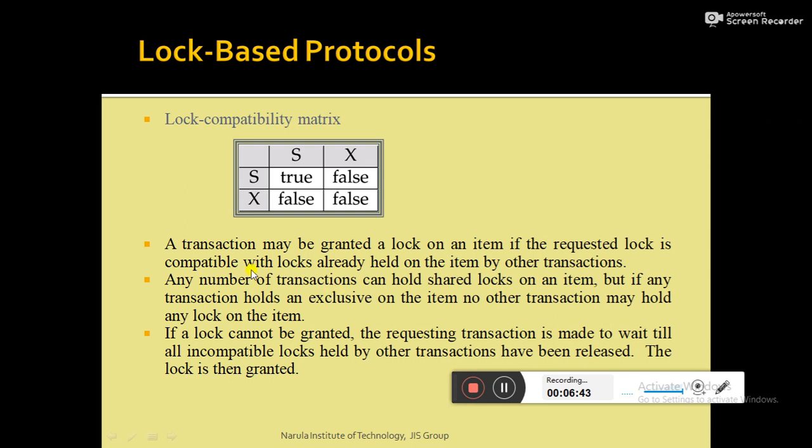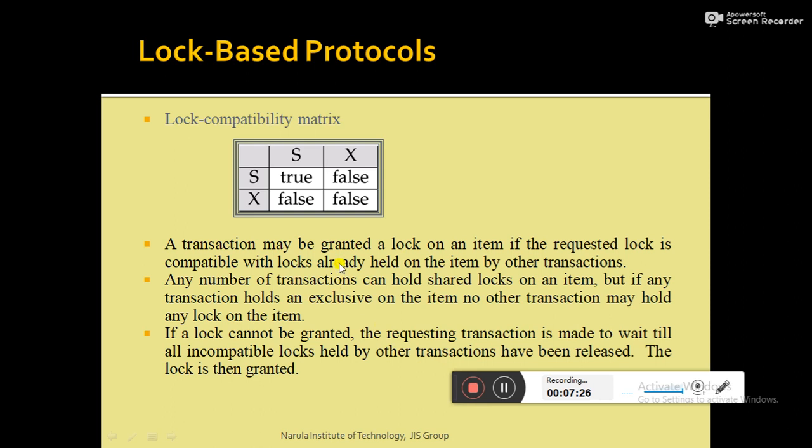Next is, as I've mentioned, that a transaction may be granted a lock on an item if the requested lock is compatible with the lock already held on the item by another transaction. That means, suppose a transaction makes a lock request on a data item, say data item Q, to the concurrency control manager. Now the concurrency control manager will accept the lock on the data item Q if the data item Q is already locked by another transaction in a compatible mode.